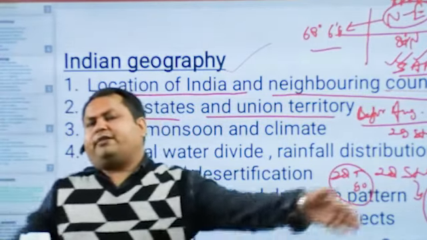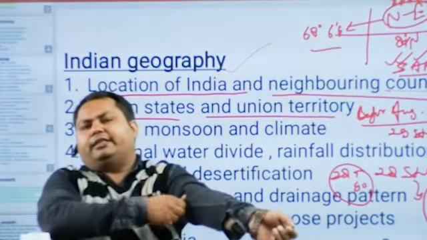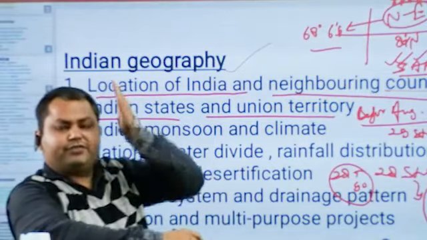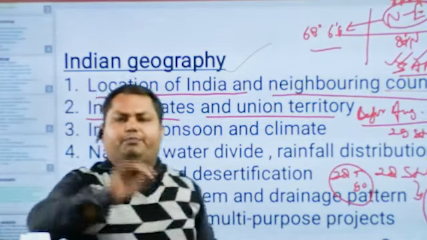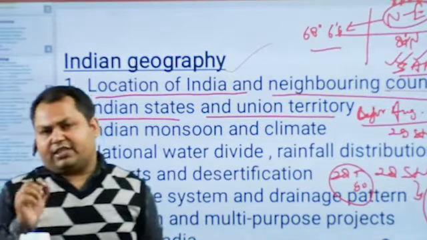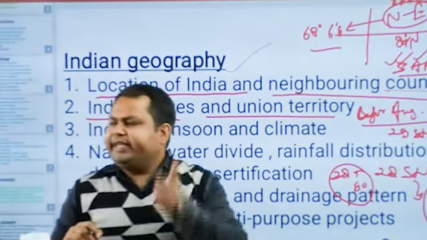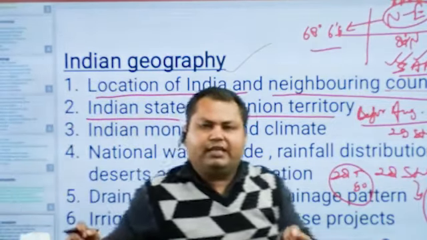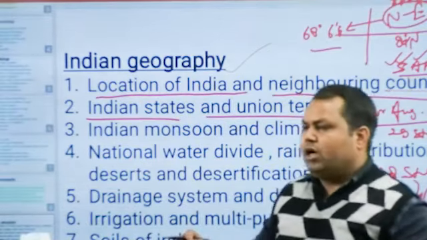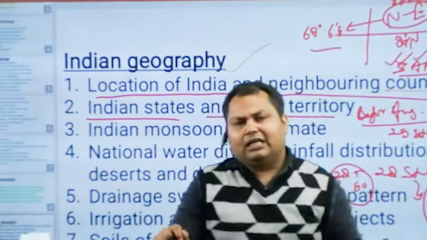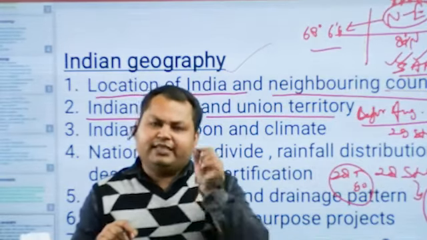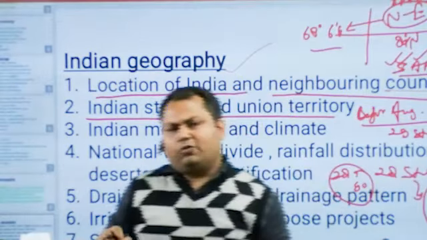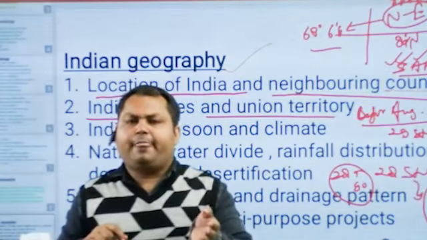What is the concern of the study of Indian states and union territories in geography? Actually, states and union territories is the first chapter of the Indian Constitution, but why am I going to teach it here? It is because we must know the location conditions of the states of India as well as the union territories. We must know how many states in India are interior states. There are 5 interior states in India, and we must know their locations. Which is the largest state, the smallest state, and the particulars.